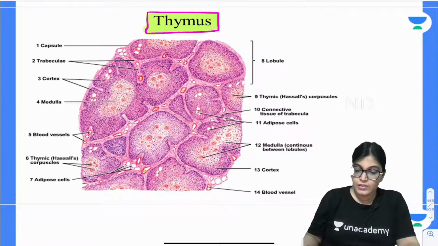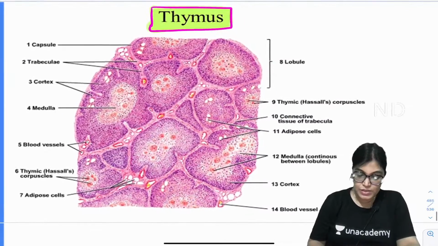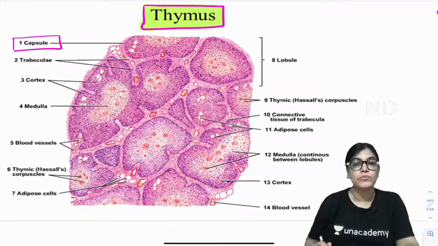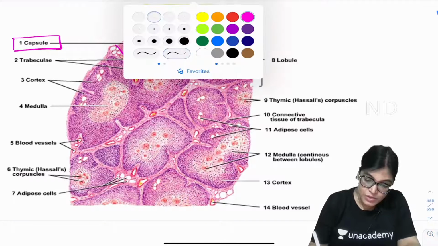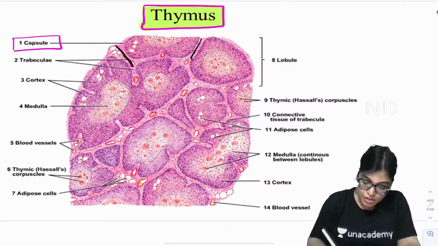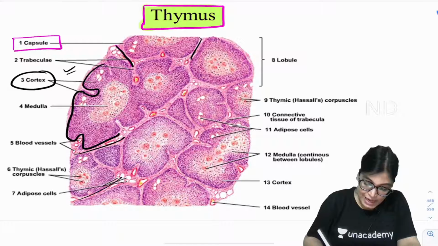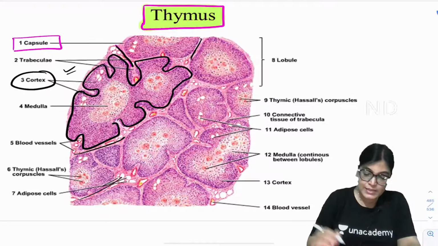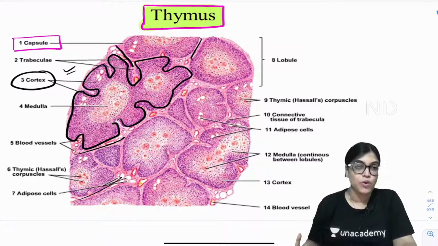Okay. When I am talking about the thymus gland, let me slightly highlight this. Firstly, I would like to explain the outermost covering is formed by the capsule. There is an outermost fibrous capsule and it will have incomplete stroma, so trabeculae, incomplete divisions of the cortex and the medulla. The outer part of the thymus gland is the cortex, where you can see it is darker stain. See here, this is darker stain, this is the outer part, and inside there are trabeculae, and again the thymus gland is divided into a number of lobes and lobules.